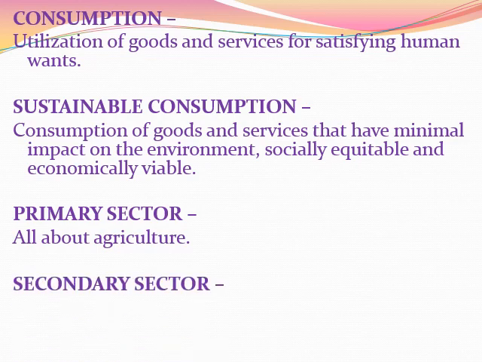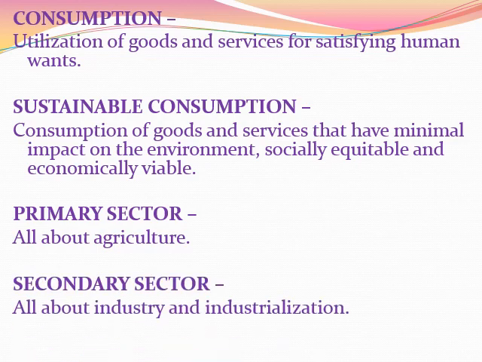Next we will see about secondary sector, which is all about industry and industrialization. Industry refers to any economic activity which is about the production of goods, extraction of minerals, and provision of services. And what is industrialization? Industrialization is a process of establishing and developing manufacturing industries. It is not only confined to the establishment of manufacturing industries, but also involves a change in the whole economic structure of the country.